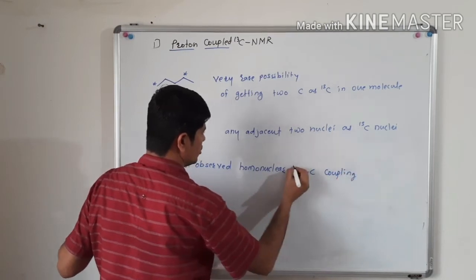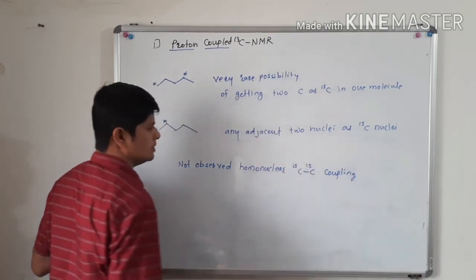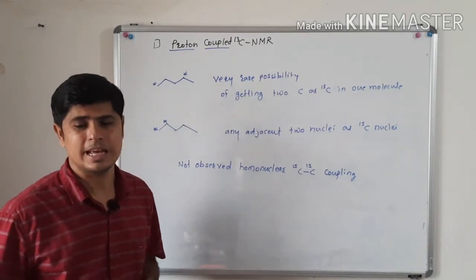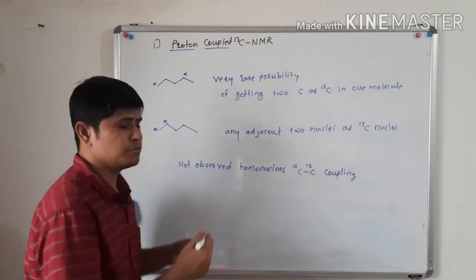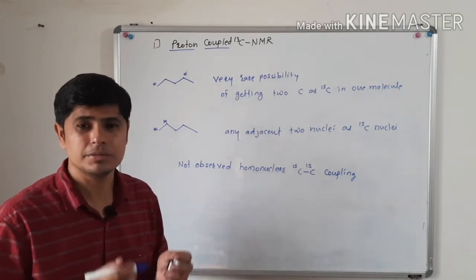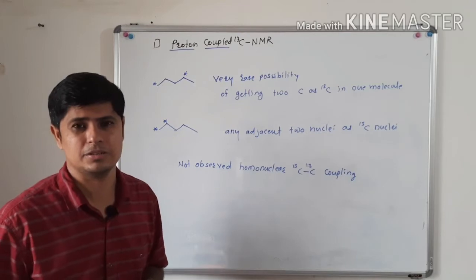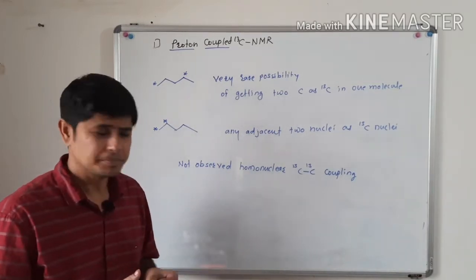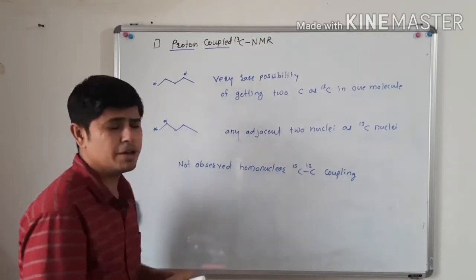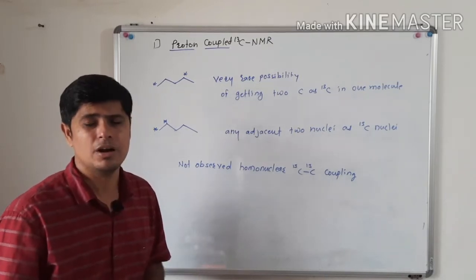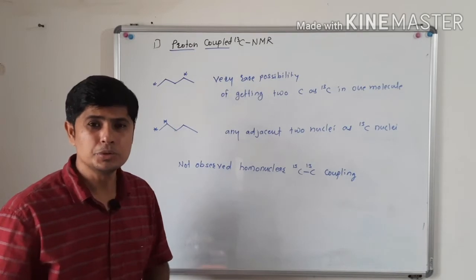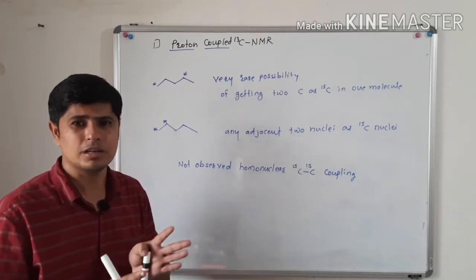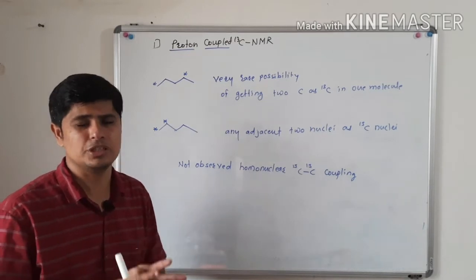And this is good for all the chemists. It is a very good thing that two carbon 13 nuclei are not coming together and not coming adjacent to each other.